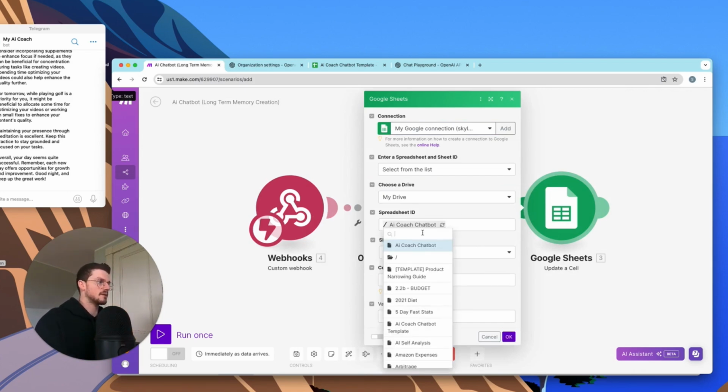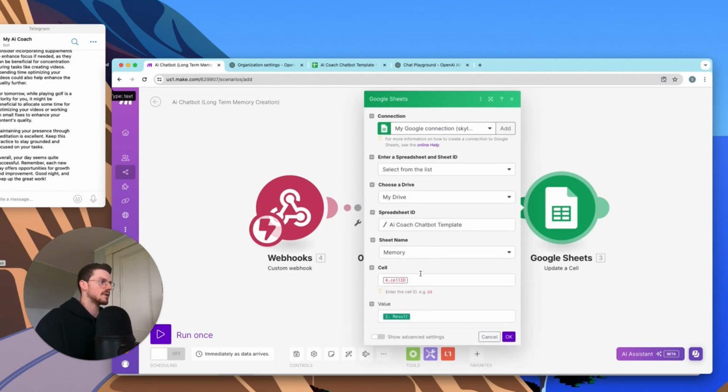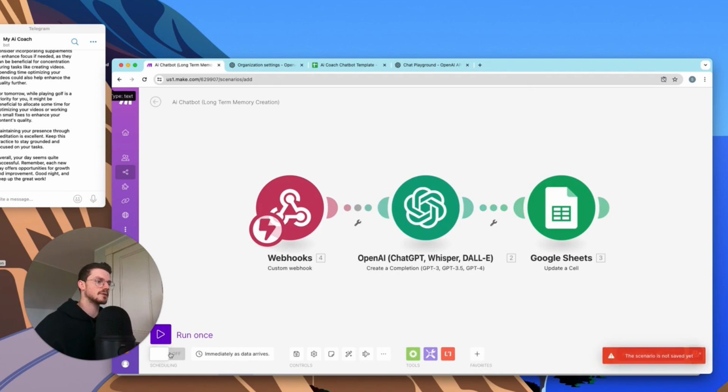AI chatbot template, memory, cell ID. So let's see if we can schedule it. We gotta save it. Schedule. Okay, we can. So basically, I can show you how this works.